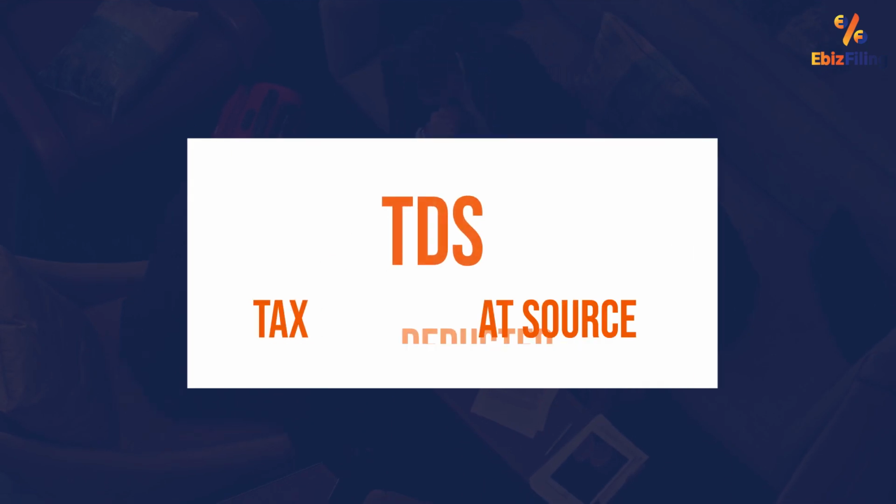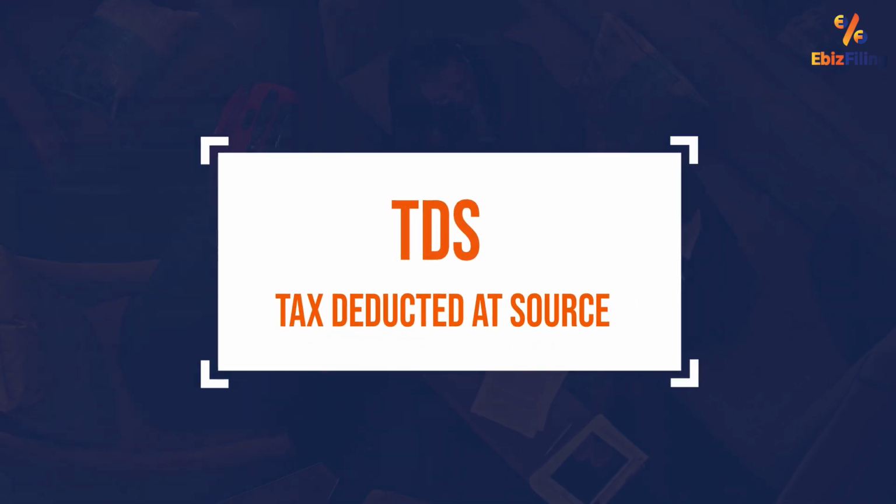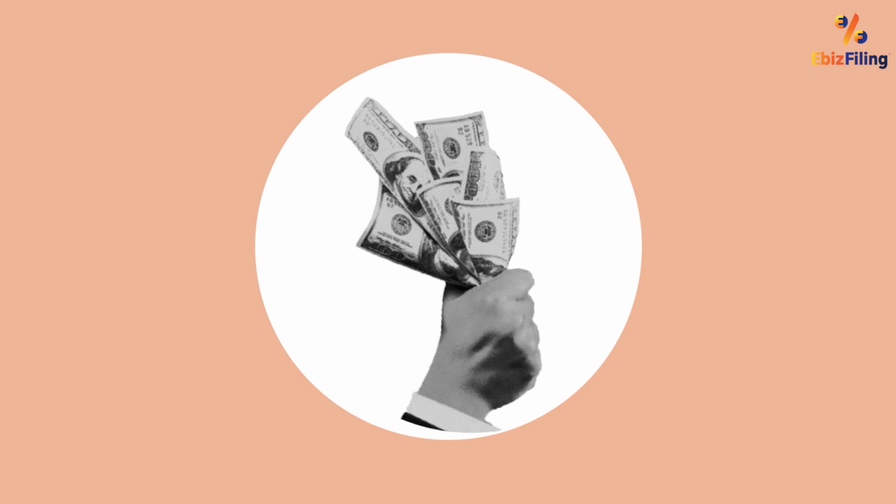So today we are gonna talk about TDS, that is tax deducted at source. Basically, TDS is deducted on any payment that exceeds a specified limit. However, since the introduction of Finance Act 2020 in the Budget 2021, a new section was introduced, that is Section 194Q, which requires us to deduct the TDS on purchase of goods exceeding a specified limit from a resident individual.